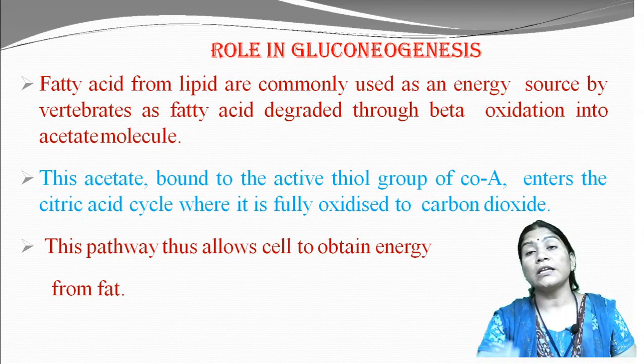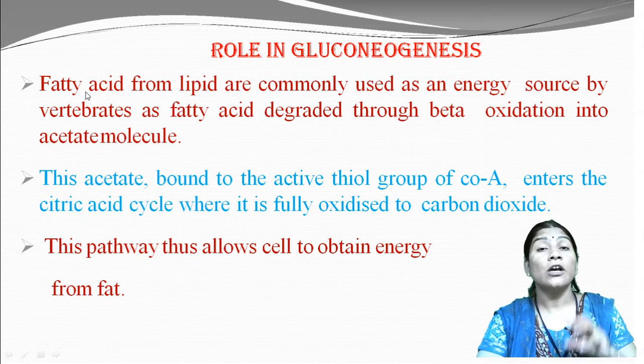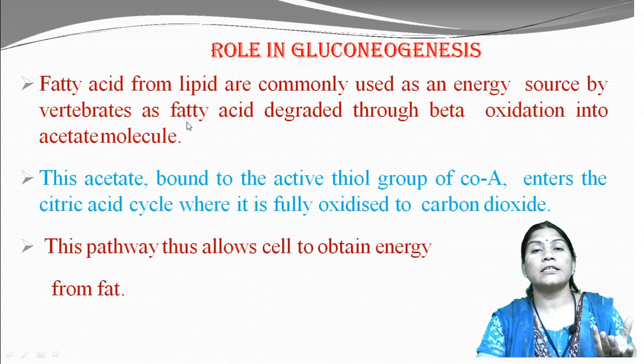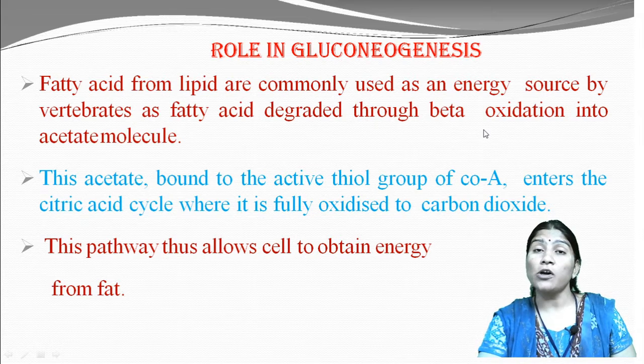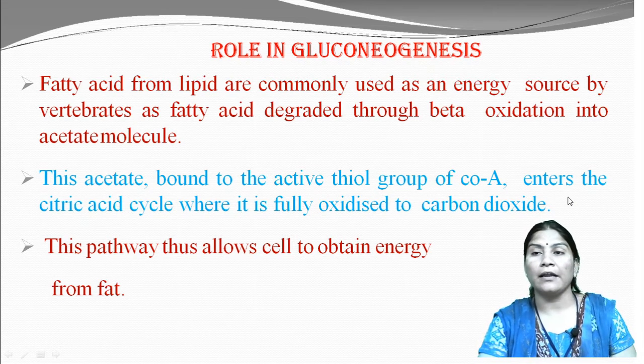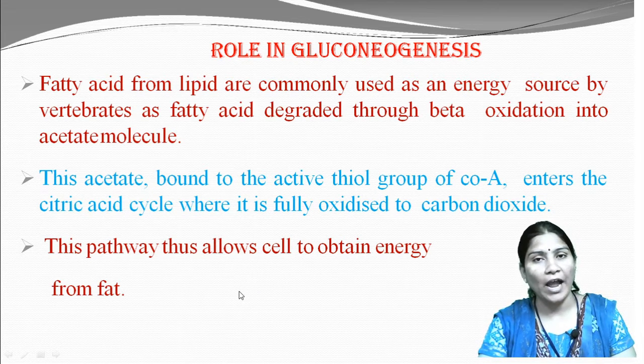When we learn the role of glyoxysomes in the process of gluconeogenesis, we say that the fatty acids from lipids are commonly used as an energy source. In vertebrates, the fatty acids are degraded through the beta oxidation process into acetate molecules, and these acetate molecules are bound to the active thiol group of coenzyme A. They enter the citric acid cycle, where they are fully oxidized to carbon dioxide, and this pathway thus allows the cell to obtain energy from fat.